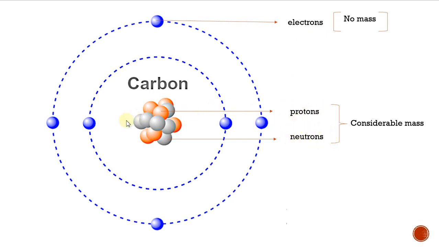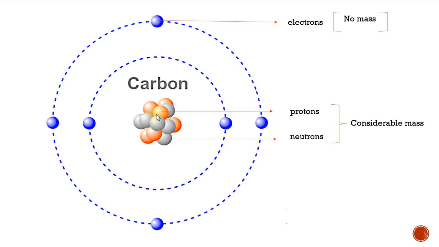You all know each atom has a small nucleus inside. Here this carbon atom has a nucleus. What are the things present inside the nucleus? Yes, protons and neutrons.